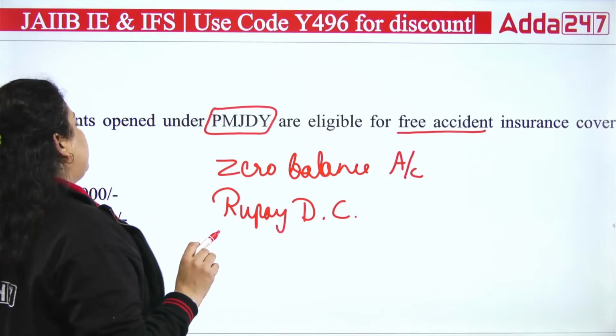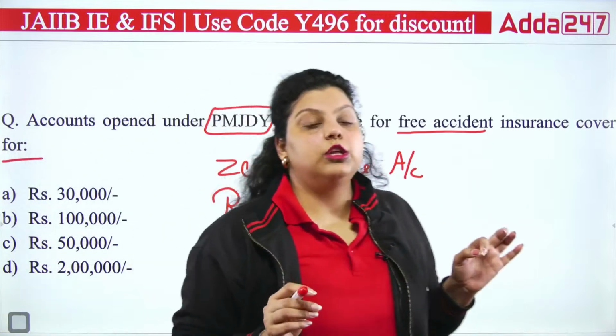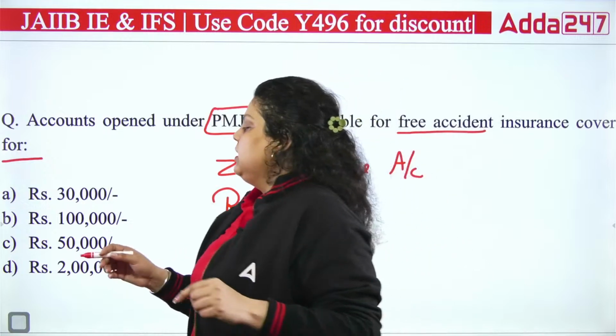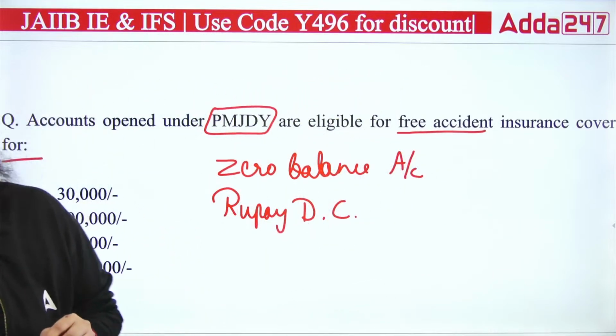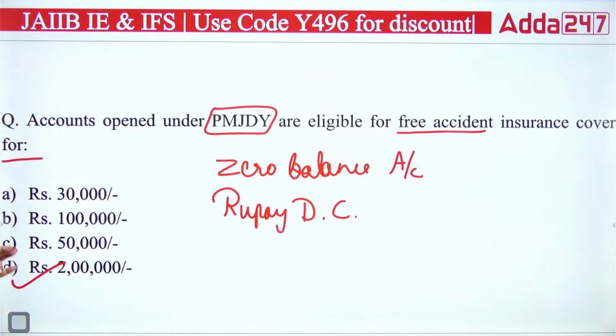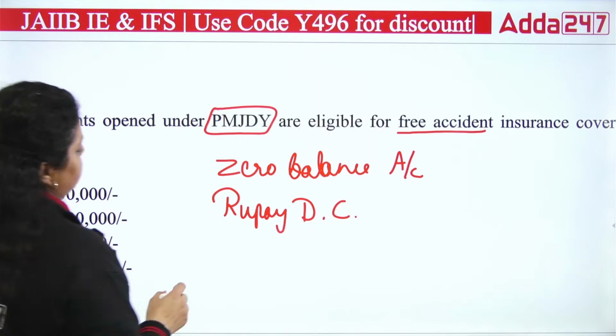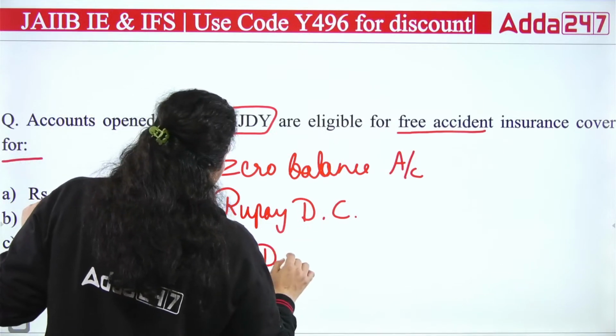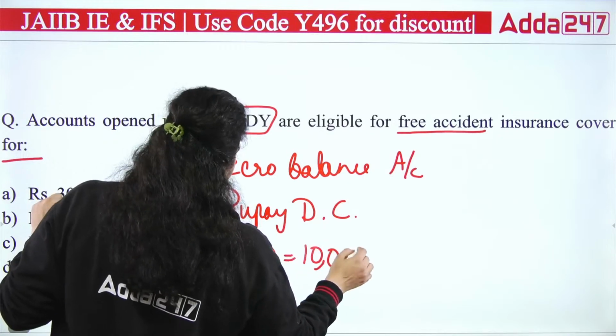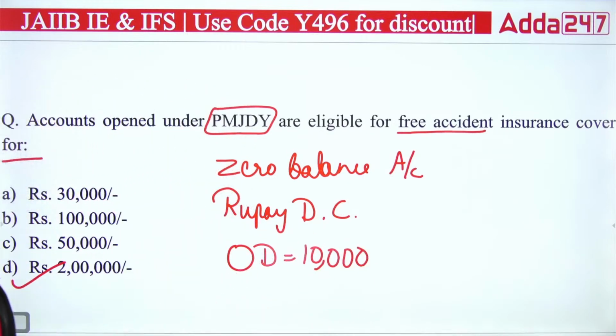Apart from that, it provides accidental insurance. It used to provide 1 lakh, but it has been increased to 2 lakh. Now the accidental cover under the Jan Dhan Yojana will be 2 lakh rupees. Apart from that, it also provides an overdraft of 10,000, which used to be 5,000. Earlier, the government used to provide a 5,000 overdraft, but it has been increased and now it is 10,000.